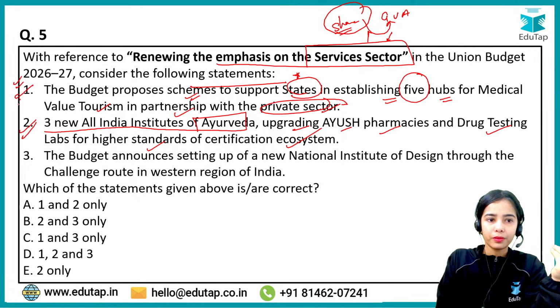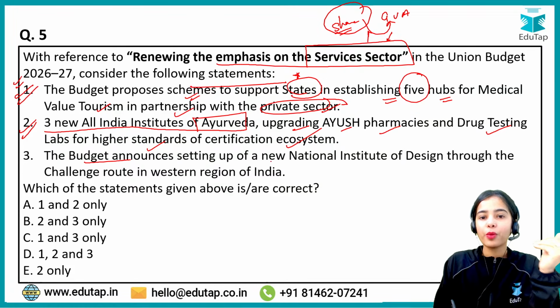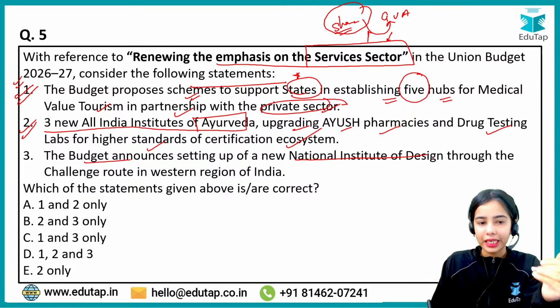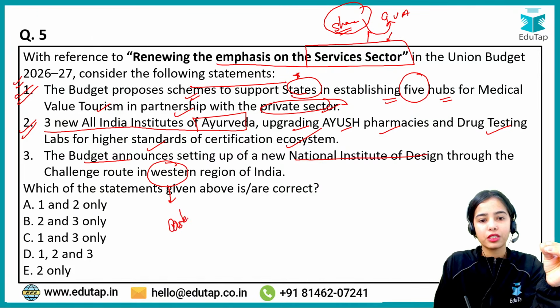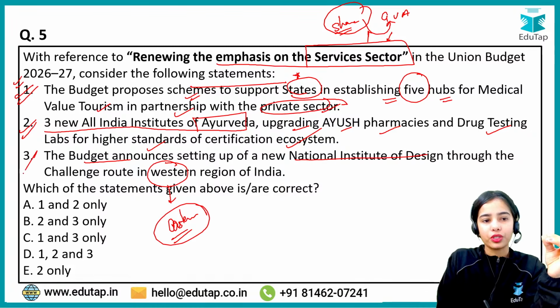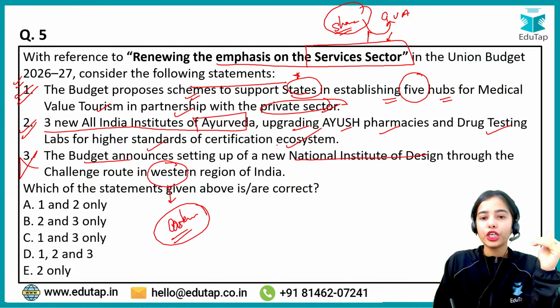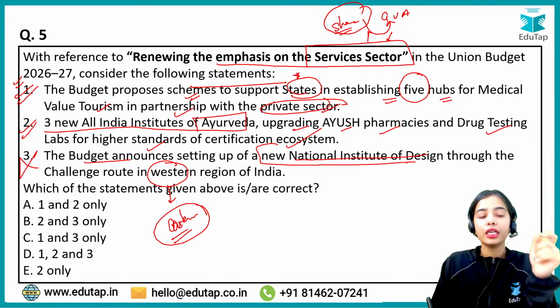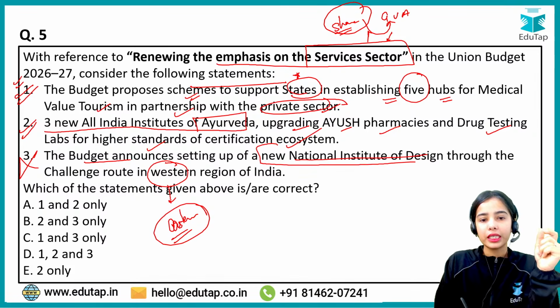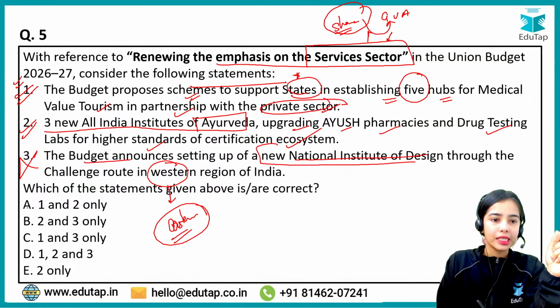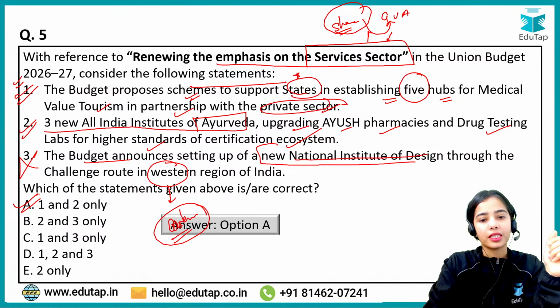Absolutely correct. Now the budget announces setting up of a new National Institute of Design through the challenge route in the Western region. No, it is for the Eastern region. So this is wrong. The budget has announced a new National Institute of Design through the challenge route in the Eastern region of India. So the first and second statements are correct, and that's why the answer here is A.